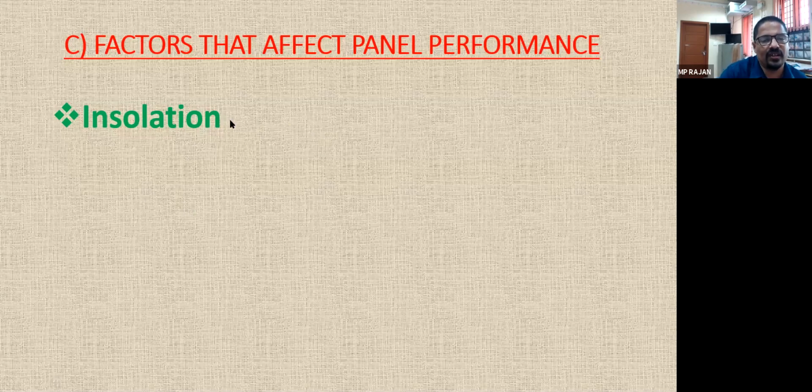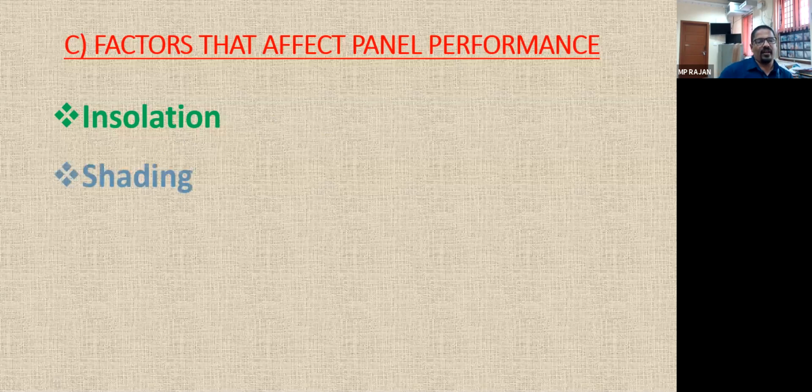So in the last class we have seen insolation means there are three types of solar radiation. One is direct radiation, diffused radiation through some clouds and all, that is a powerless radiation we can say, and some reflective, after coming, light directly reflects from the surface of the earth. So the direct radiation is having more power, more photons are there, more strong high energy photons are there. So depending upon the insolation, the performance of the cell panel changes.